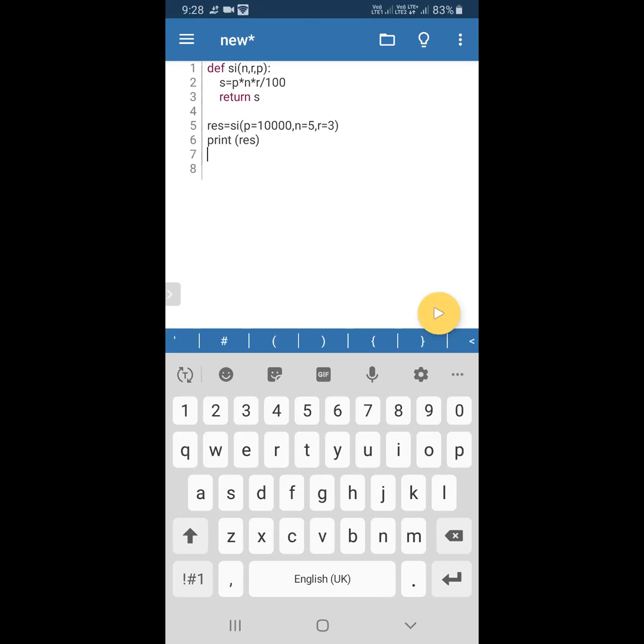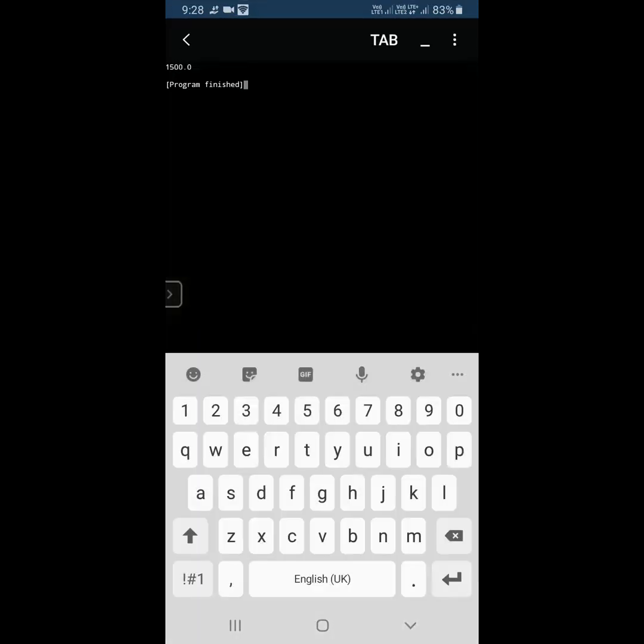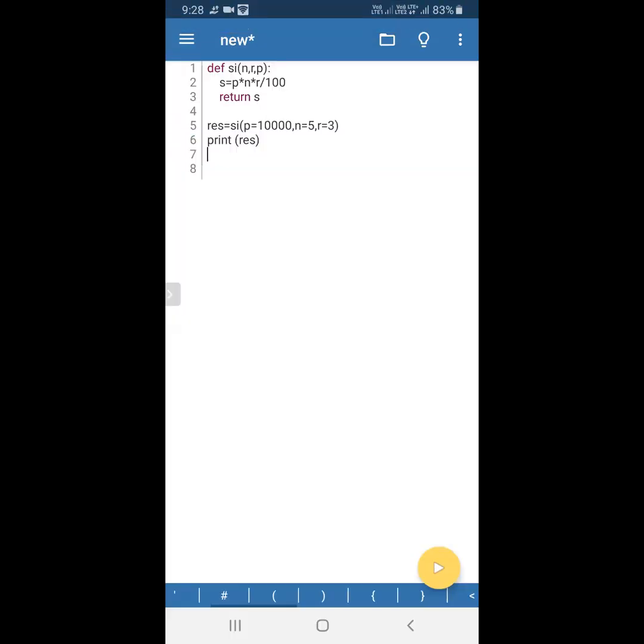Now if I run this program, the value returned will be 1500. Can you understand this program really? Yes, sir, because this is very basic. If you didn't understand, we cannot do further programs, so you must clarify. That's why I'm asking. So go through it thoroughly. All students, did you understand these 3 types of arguments?